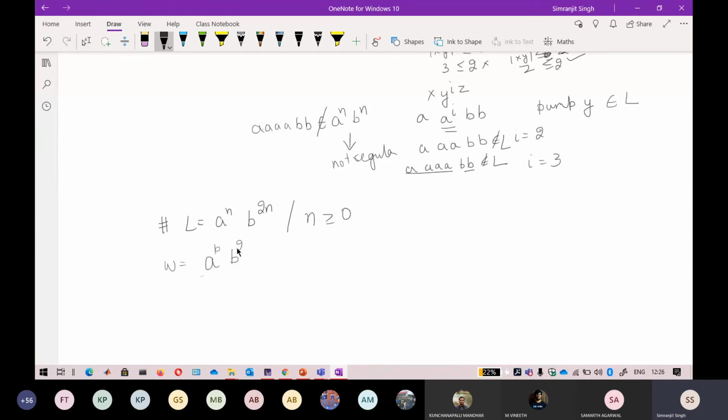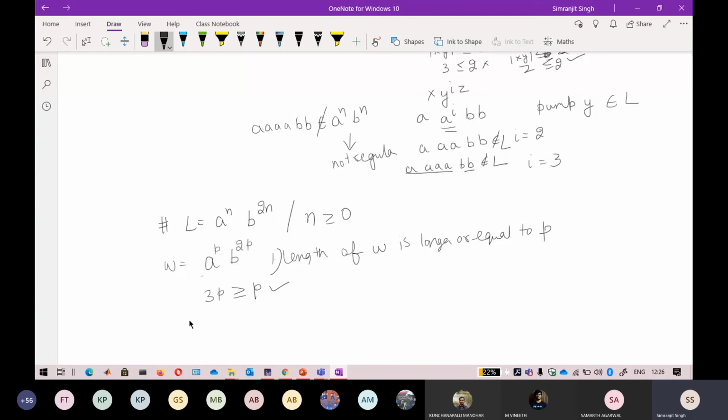Now this is your string here. Now I can directly say that the length of w is greater than or equal to p. How can I say it? Because the length of this will be 3p, and 3p is greater than or equal to p. So that condition is satisfied. That is the first condition.